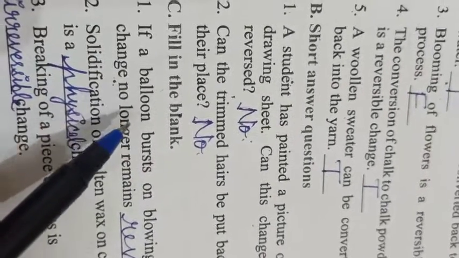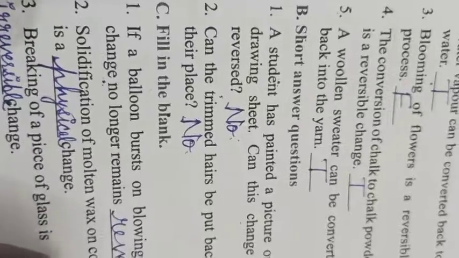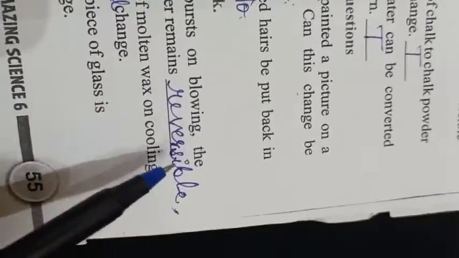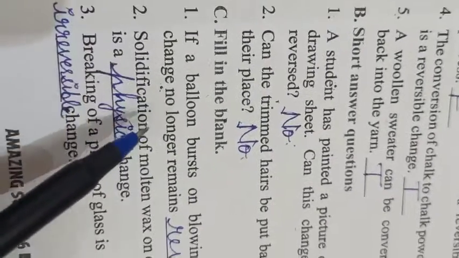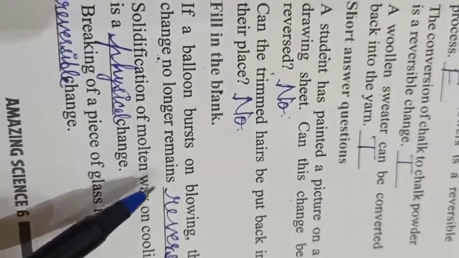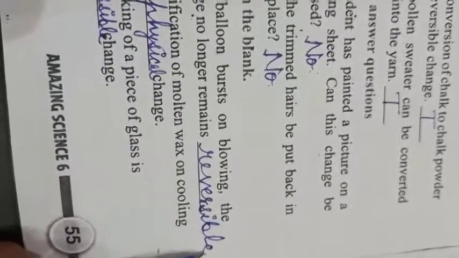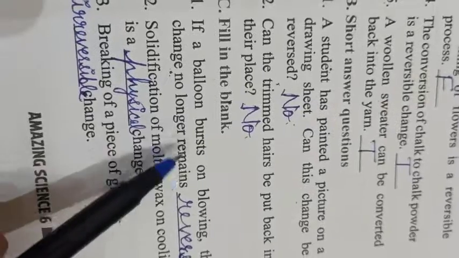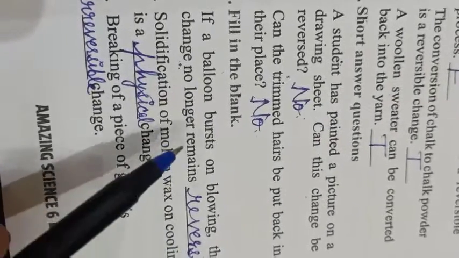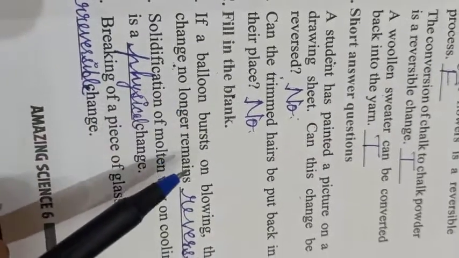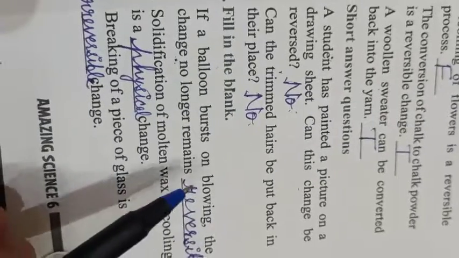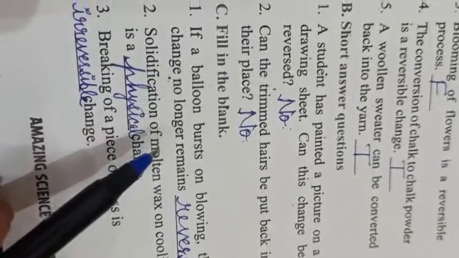Next are fill in the blanks. If a balloon bursts on blowing, the change no longer remains reversible. Means this change is not a reversible change. Once a balloon bursts on blowing, it will not be reversed again. Okay.